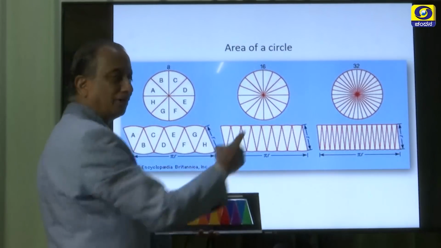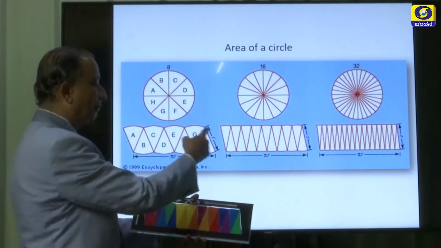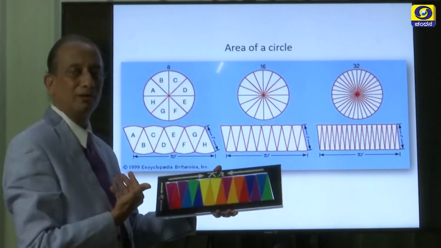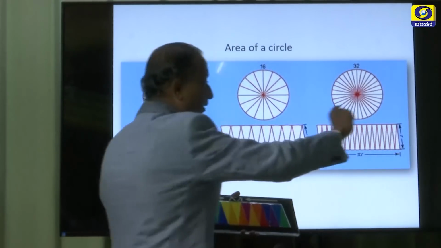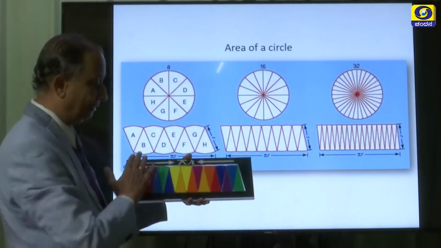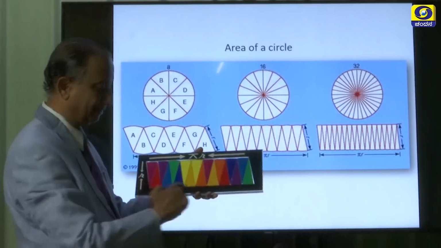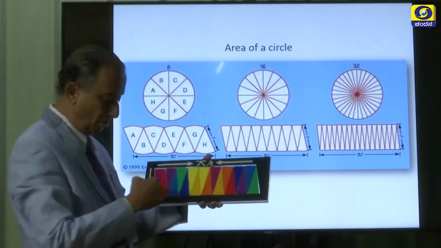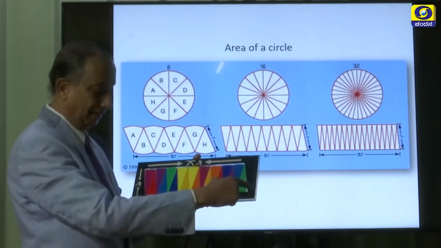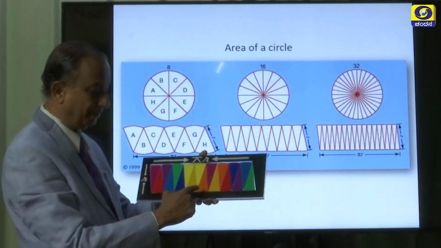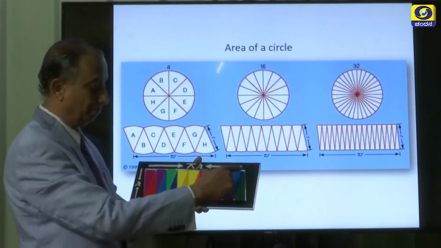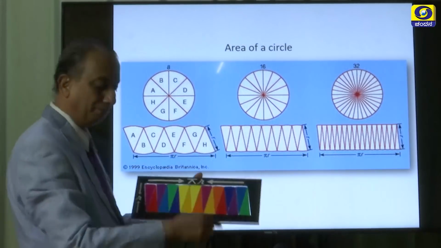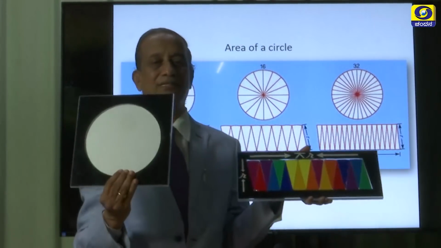As you increase the number of pieces, you can see the parallelogram is slowly trying to become a rectangle, but here it is a parallelogram. If you increase to a good number of sectors, then this will become a rectangle. In such a case, the rectangle's area is nothing but length into breadth. What is the length of this? The length is equal to the sum of the lengths of these curves plus these curves, the top and the bottom. That will add up to the circumference of this circle.